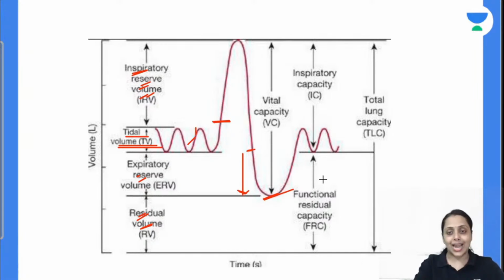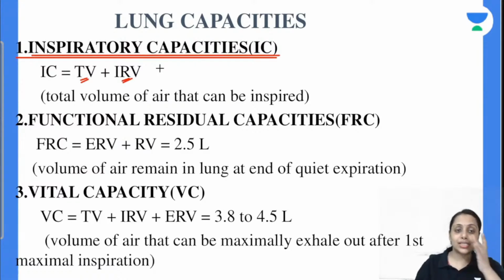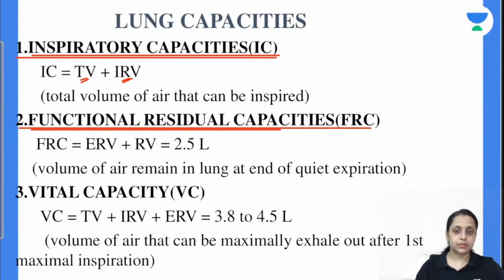Now coming to the static capacities. First is the inspiratory capacity. Inspiratory capacity क्या हुआ? हमारा tidal volume plus inspiratory reserve volume is our inspiratory capacity. Next is the FRC, functional residual capacity. ठीक है, FRC is equal to expiratory reserve volume plus residual volume and its value is 2.5 liter. ठीक है, do you remember the FRC is 2.5 liter.